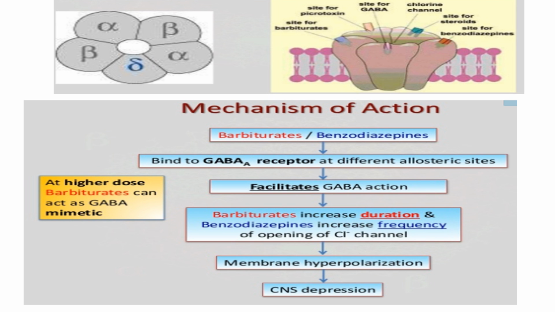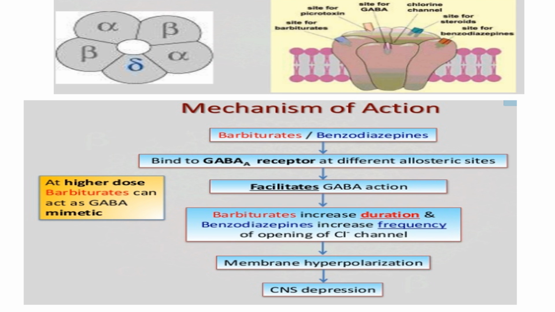The GABA A receptor has sites of binding for GABA, that is gamma aminobutyric acid, which is the inhibitory neurotransmitter. There are also sites for attachment of barbiturates, sites for benzodiazepines, etc.